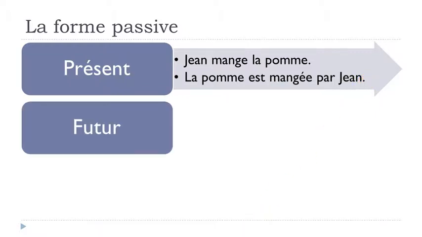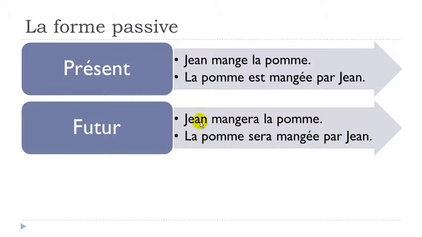Okay, so that's the one we saw, so it's actually quite easy. But then now, let's see le futur. So the sentence will go like Jean mangera, okay, so it's this will eat, okay, la pomme. And then if you want to put this sentence at the passive form, then la pomme sera, so remember sera, it's the form of être at the future, okay?